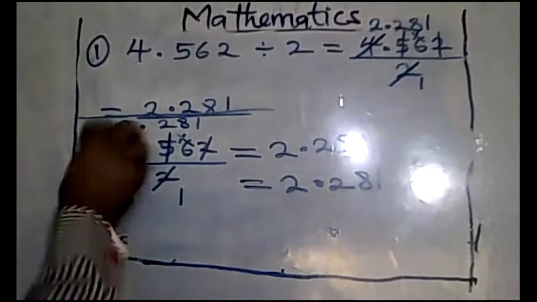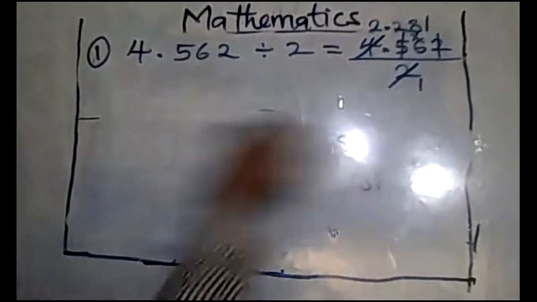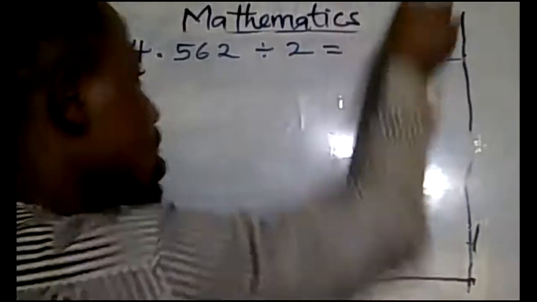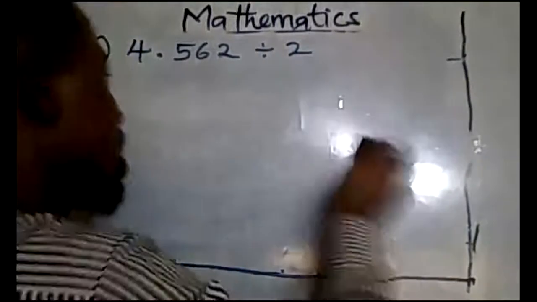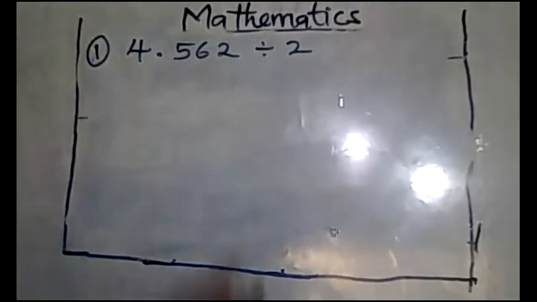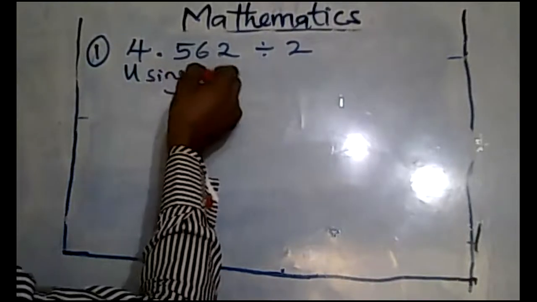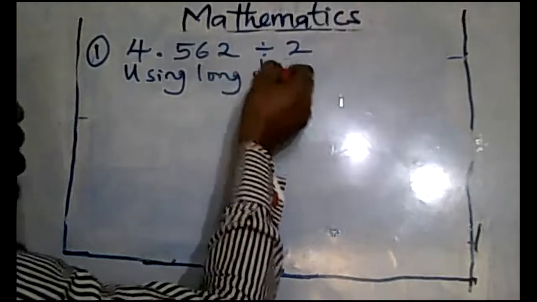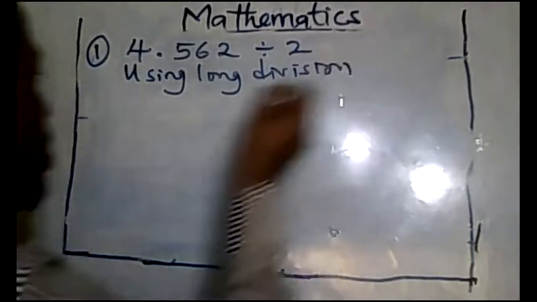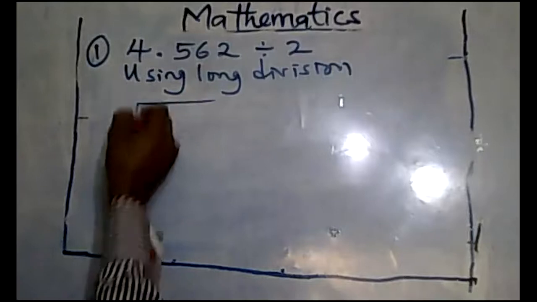So let's do long division. This is how you use long division. You do this.